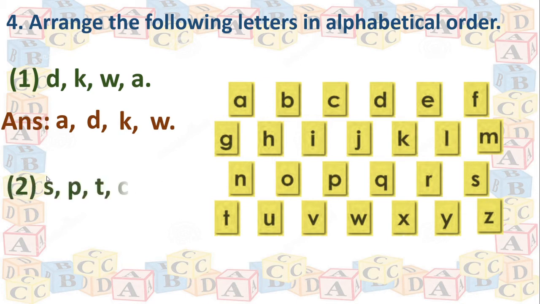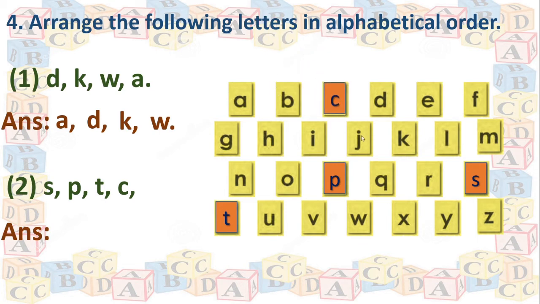Okay, one more example we will take. See here, S, P, T and C. Okay, again we will write these letters on this alphabetical series. What is that? First S. See here, S. Okay. Then P. Where is P? Here it is P. Then T. Here it is T. And where is C? In the first line, C.